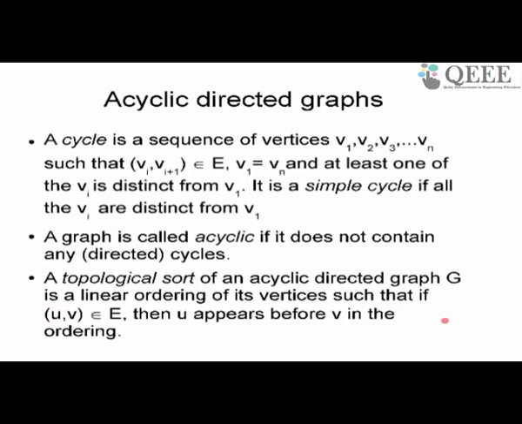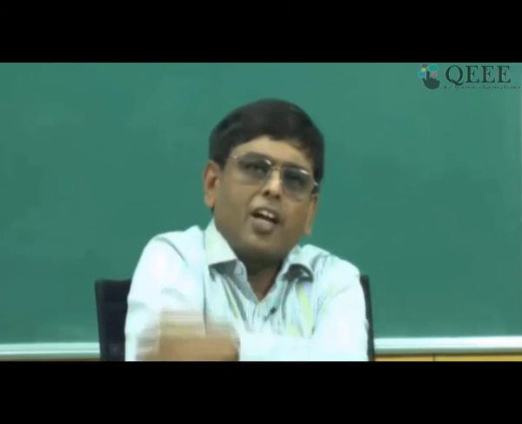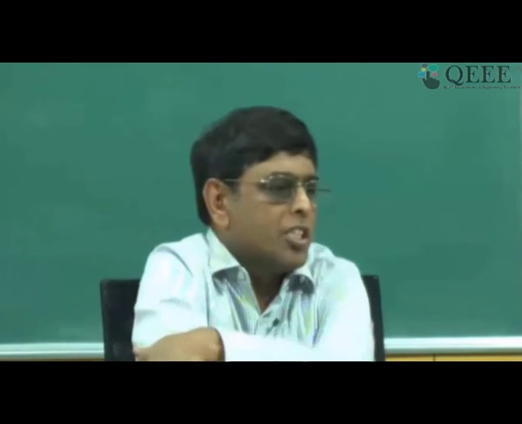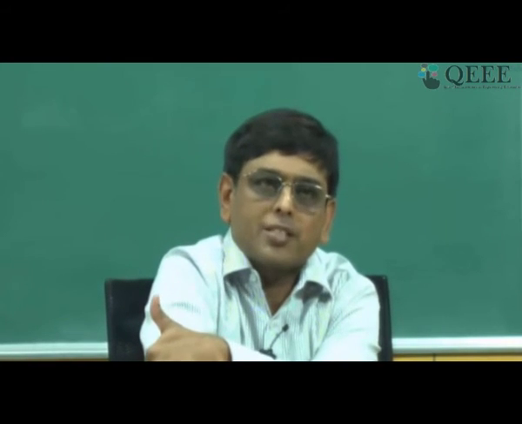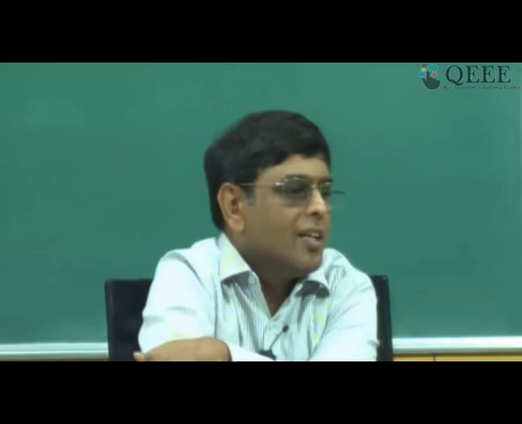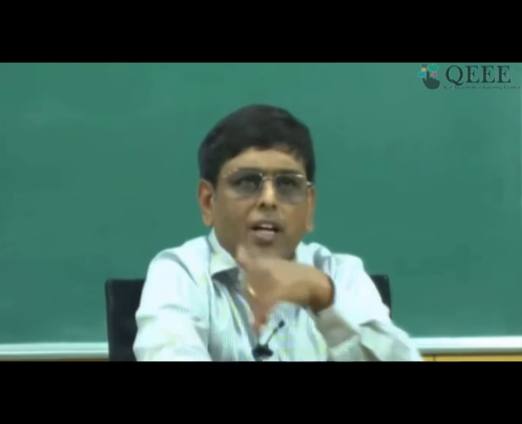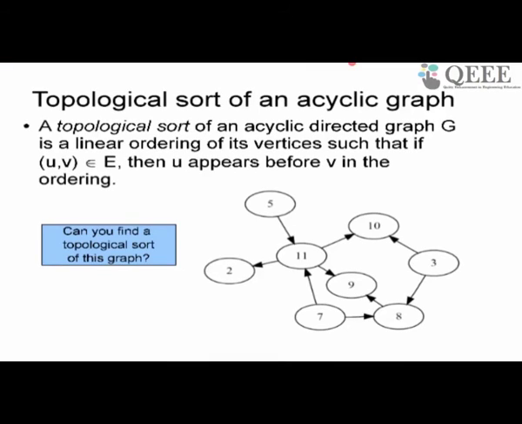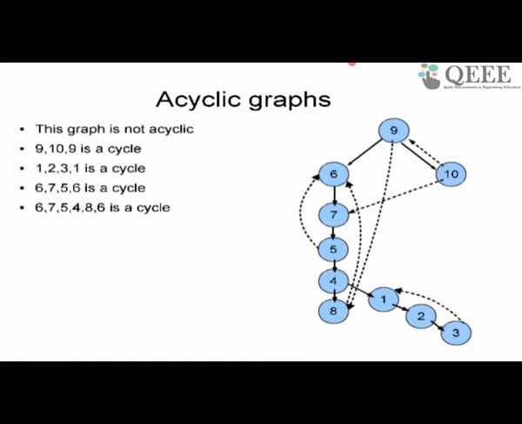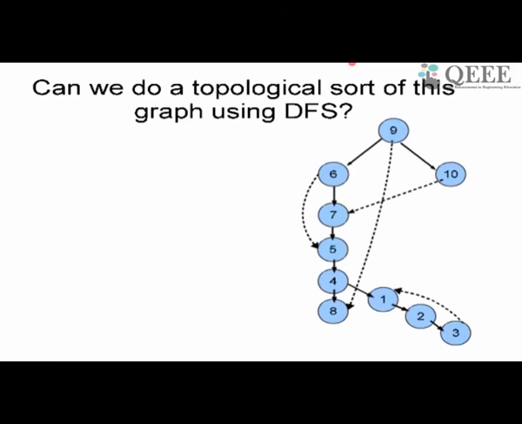by ordering all the nodes of the graph in such a way that in the topological sort U will appear before V in the ordering. I just made this definition today. I think we are running out of time. I want to allow you to ask a few questions. So what I'll do is that we will discuss topological sort in tomorrow's class, so that we can give it more time and understand it. But what I'll just show you is that a topological sort of an acyclic graph can be done using DFS.